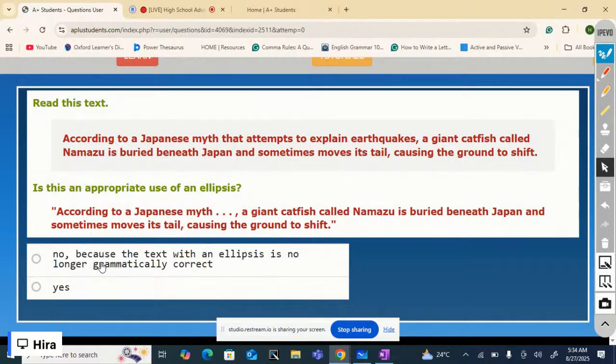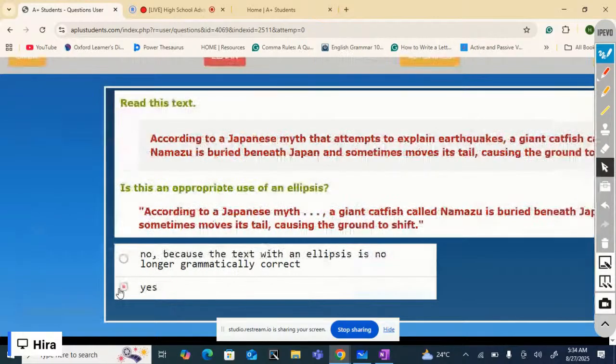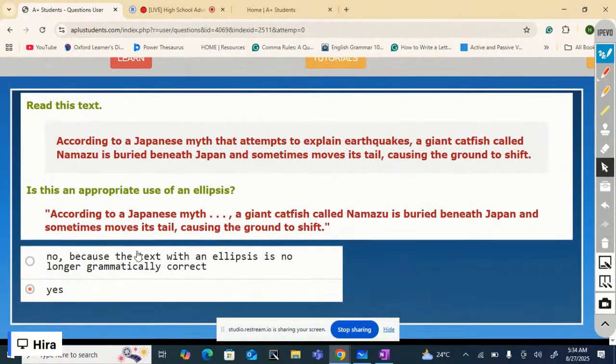First option is no, because the text with an ellipsis is no longer grammatically correct. Second option is yes. Well, yes, it is the appropriate use of an ellipsis because the resulting text is grammatically correct and maintains the same meaning.